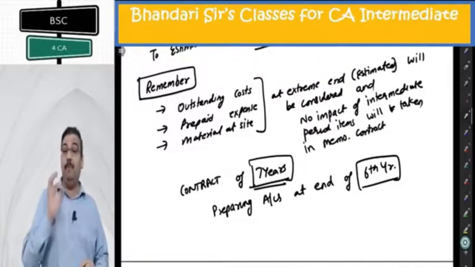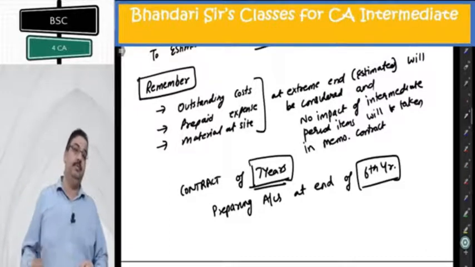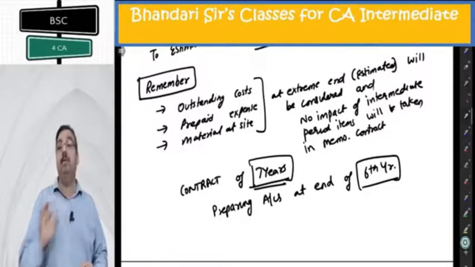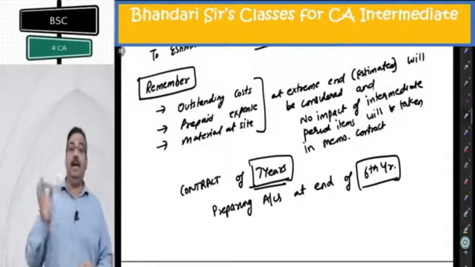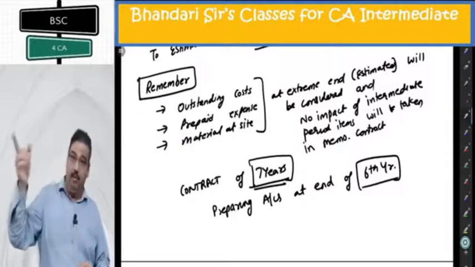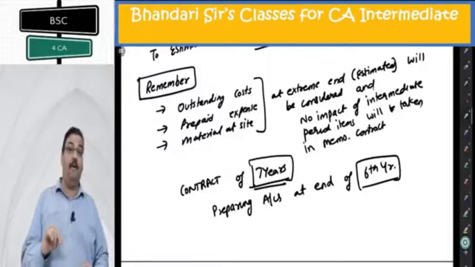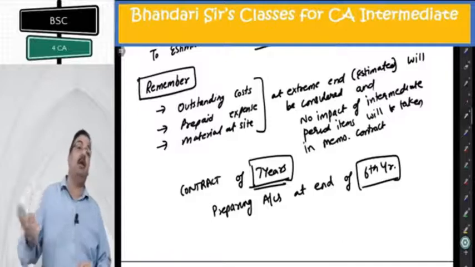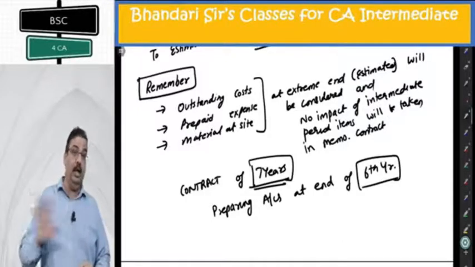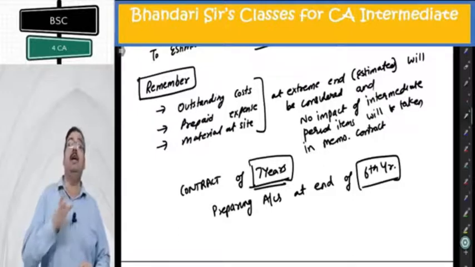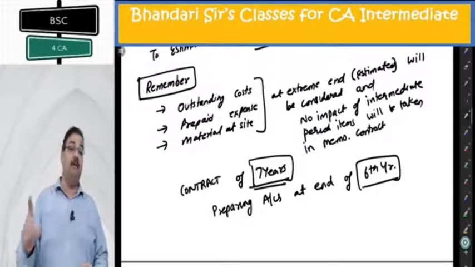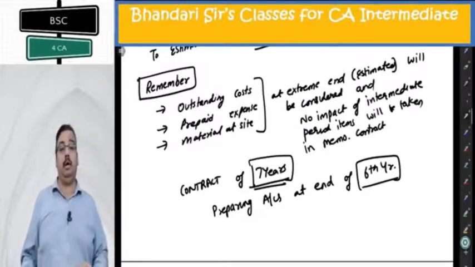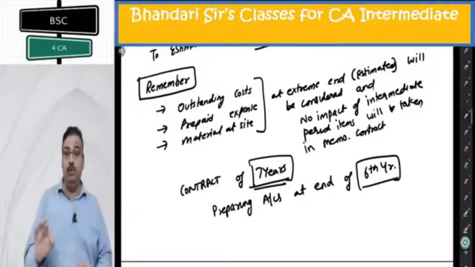The 6th year end prepaid will be used in contract account. 7th year end prepaid will be used in memorandum contract account. The material at site at the end of 6th year will be used in contract account. Material at the end of 7th year will be used in memorandum contract account. If no material, no prepaid, no outstanding is given at the end of 7th year, they will be deemed to be zero. 6th year end figures will not be used in memorandum contract. 6th year end figures are to be used for calculation of notional profit in contract account.